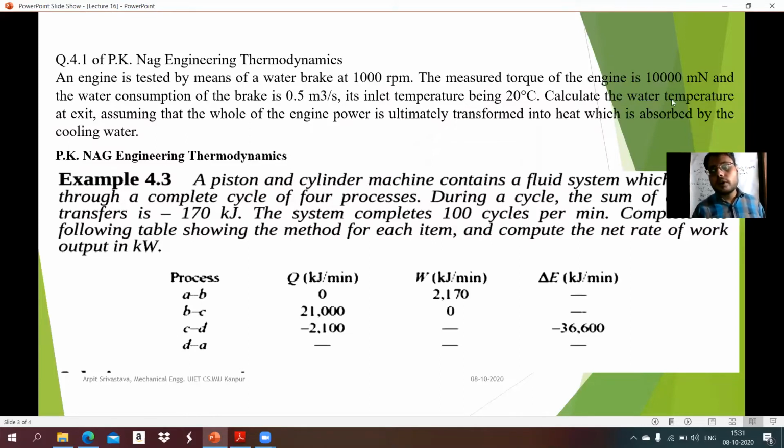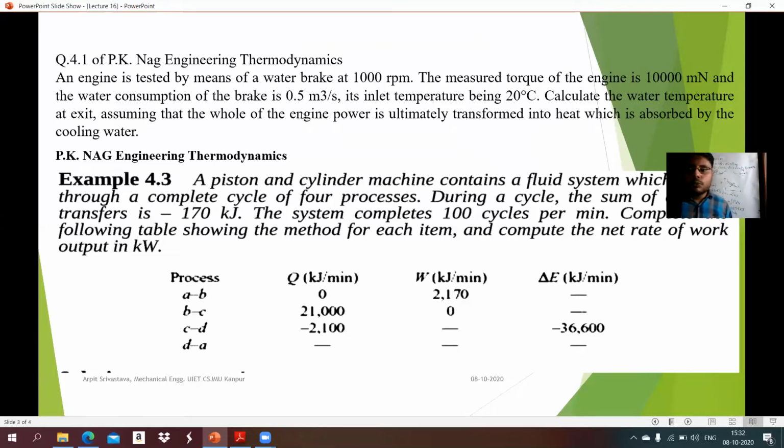Calculate the water temperature at exit, assuming that the whole of the engine power is ultimately transferred into heat, which is absorbed by the cooling water. Okay, so this is the problem.